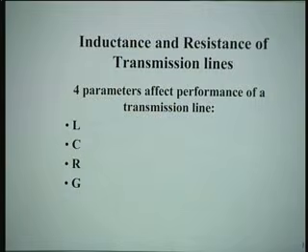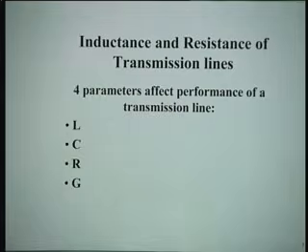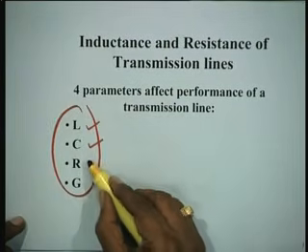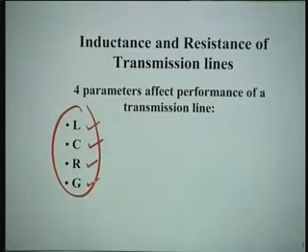Now we come to chapter 2 of the book, that is the transmission line parameters. Of course, you must have done it, so we will only review it. We are not going to go into detail, since all of you are BTech or B electrical. I am sure you know these 4 parameters: inductance, capacitance, resistance and conductance.